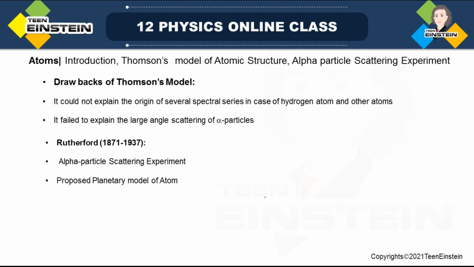People were thinking this to be true until 1911, but thereafter Rutherford gave a new model that we will learn. But what are the drawbacks in Thomson's model? See, by Thomson's atomic model, there were a few things which could not be explained.